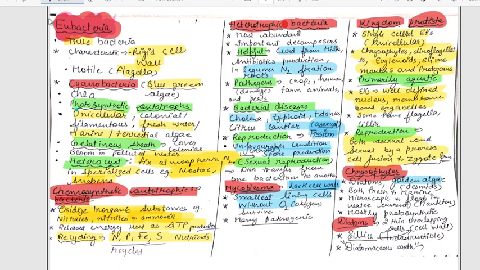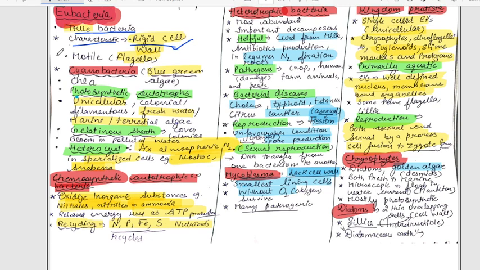Next is eubacteria. What do you mean by eubacteria? That is true bacteria. And what are their characteristics? They have a rigid cell wall. What is the feature of the cell wall? The cell wall helps in surviving harsh conditions. That's why a cell wall is found in plants and in eubacteria, different bacteria. Rigid, hard cell wall. And they are motile, that's why they have flagella, which help in motility or movement.